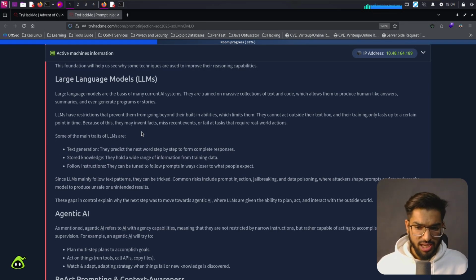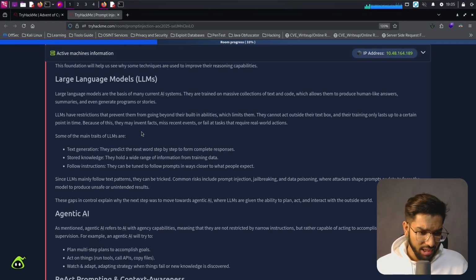They cannot act outside their text box, and their training only lasts up to a certain point in time. Because of this, they may invent facts, miss recent events, or fail at tasks that require real-world actions. Some of the main traits of LLMs are text generation: they predict the next word step by step to form complete responses. Stored knowledge: they hold a wide range of information from training data. Follow instructions: they can be tuned to follow prompts in ways closer to what people would expect.